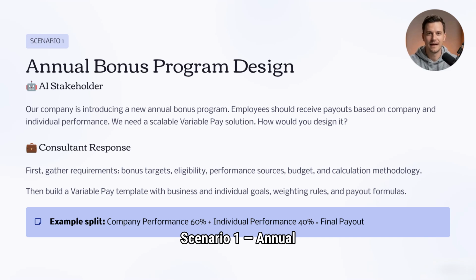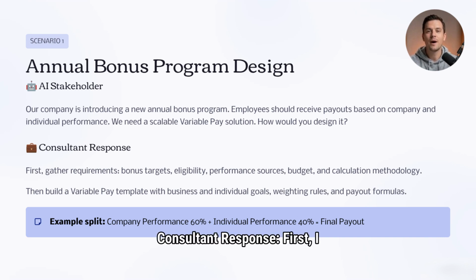Scenario 1. Annual bonus program design. AI stakeholder: Our company is introducing a new annual bonus program. Employees should receive payouts based on company performance and individual performance. We need a scalable variable pay solution. How would you design it?